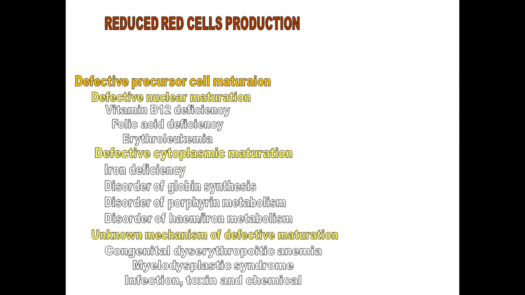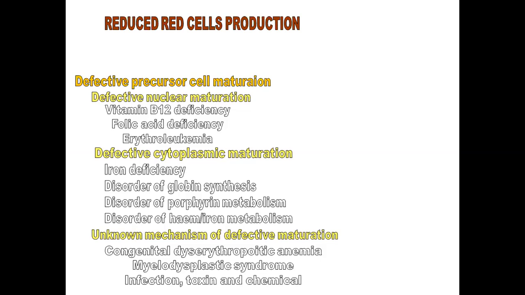Then is the defective precursor cell maturation. Defective precursor cell maturation results from, number one, a defective nuclear maturation, and the causes include vitamin B12 deficiency, folic acid deficiency, and erythroleukemia. Defective precursor cell maturation also occurs due to a defect in the cytoplasmic maturation, and the etiology includes iron deficiency, disorder of globin synthesis, disorder of porphyrin metabolism, disorder of hemoglobin and iron metabolism.